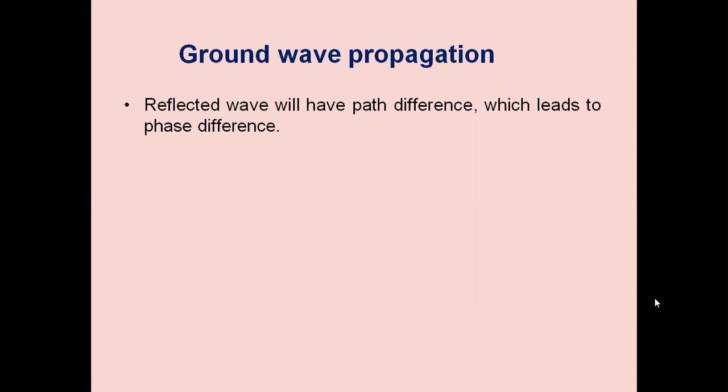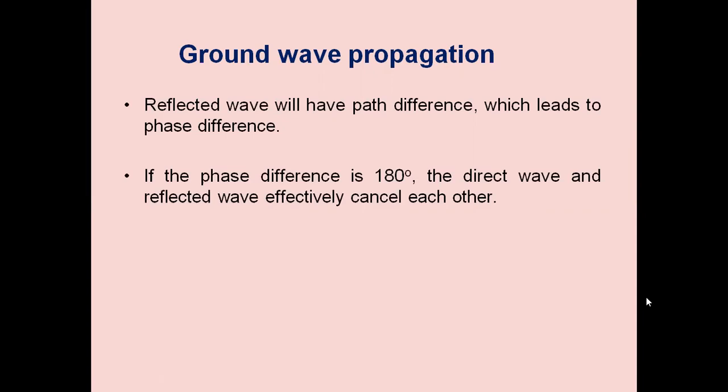So the reflected wave will have a path difference, which leads to a phase difference. If the phase shift is 180 degrees, as we have seen, the direct wave and reflected wave effectively cancel each other. There will be interference, destructive interference. And we have to see that the waves do not produce the 180 degrees phase shift. Use the antenna polarization such that the waves should not produce a 180 degrees phase shift.